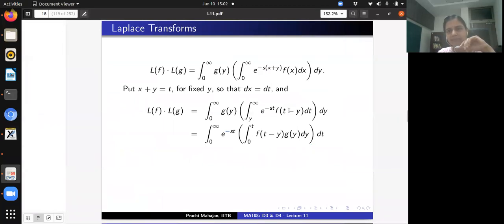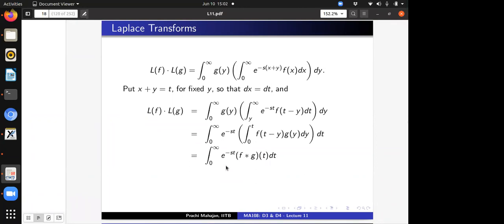So I take this g(y) inside, exponential minus st outside. y will vary from y equal to 0 to y equal to t, and t will vary from 0 to infinity. Is that okay? Another description of the same wedge shaped region. Yeah, I think this is what you have been doing in MA 111. Correct? Everybody with me? Okay, great. All right.